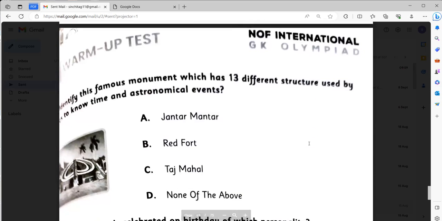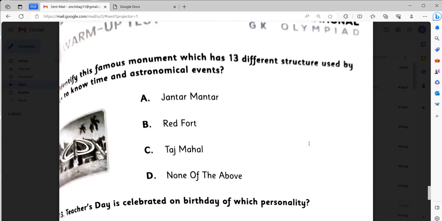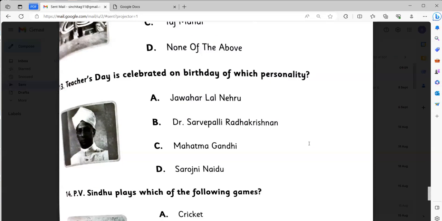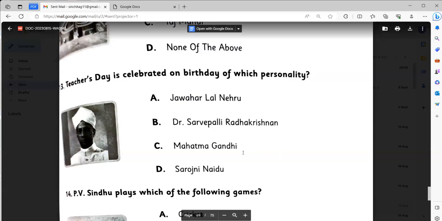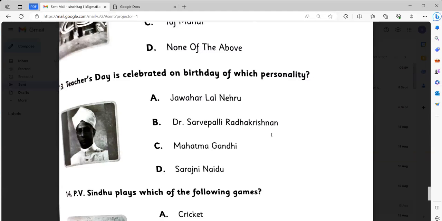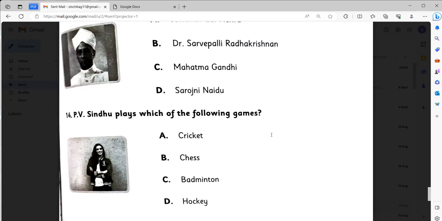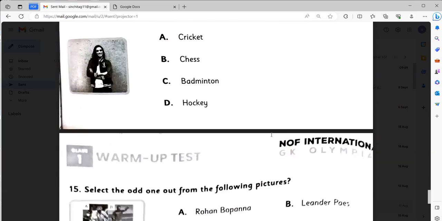Identify the famous monument, a structure used by kings to know the time and astronomical events. It will be Jantar Mantar. Number A. Teachers' Day is celebrated on the birthday of which personality? It will be Dr. Sarvepalli Radhakrishnan. Number B. PV Sindhu plays which of the following games? PV Sindhu is associated with badminton.